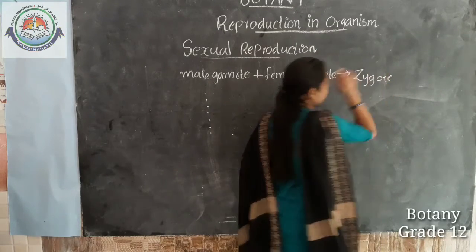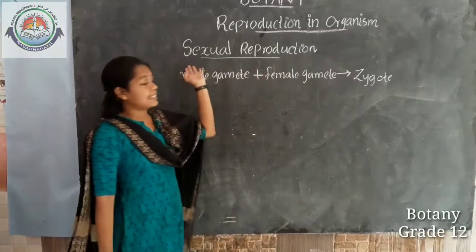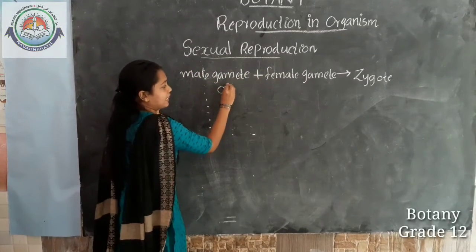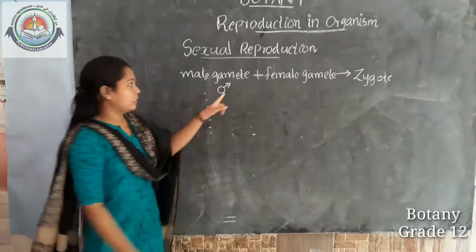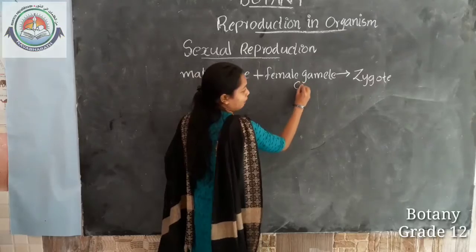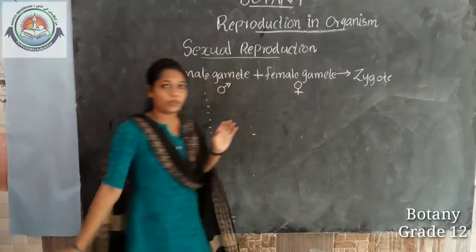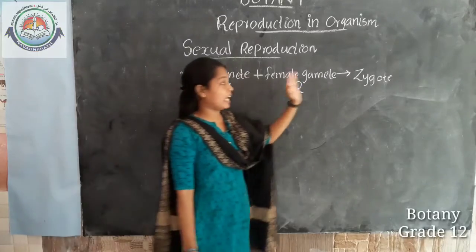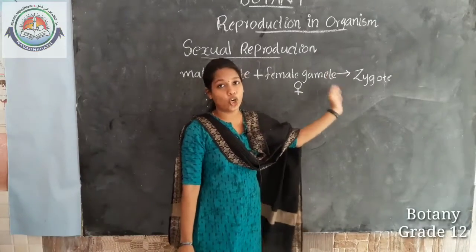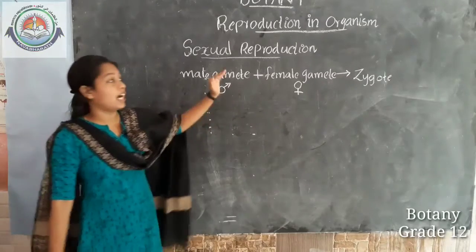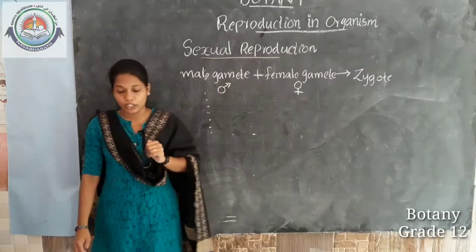It is the offspring formed during sexual reproduction. I represented the male gamete like this, and the female gamete like this. So the male gamete fuses with the female gamete, forming a zygote. This is the basic thing that occurs in sexual reproduction.